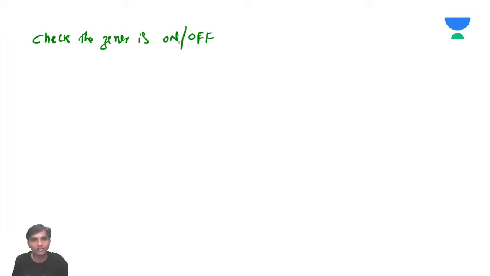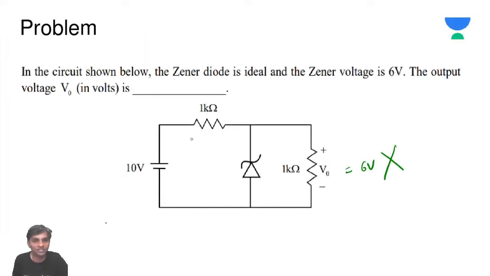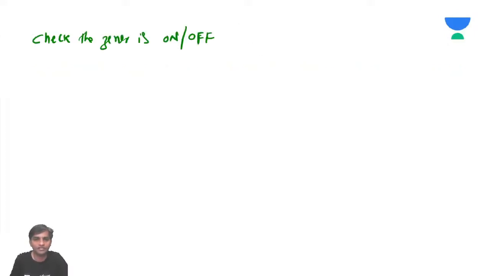So how will you know, sir? First, calculate the voltage drop across the Zener diode. How will you calculate? Assume that the Zener is off. Now, if the voltage drop across this, V0, is greater than 6 volts, then I can say the Zener diode is on. So now we will see.